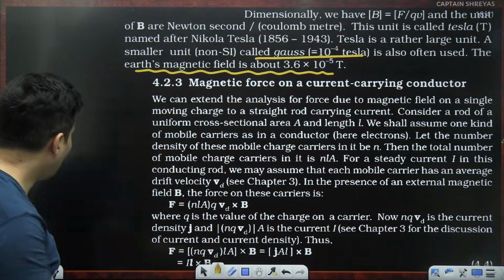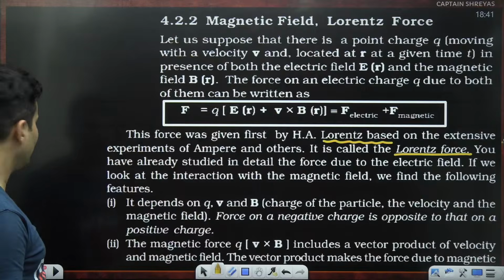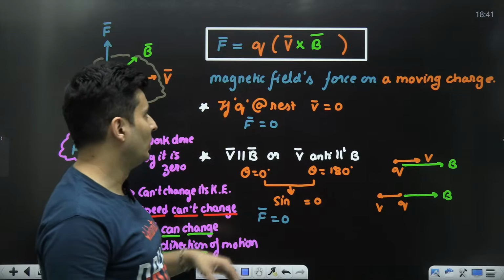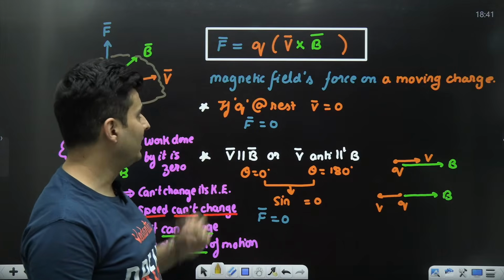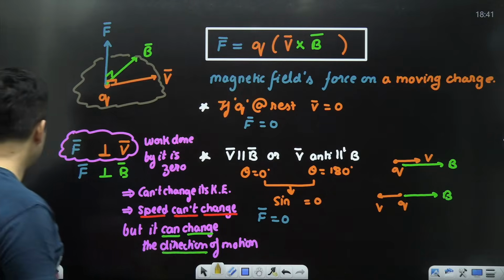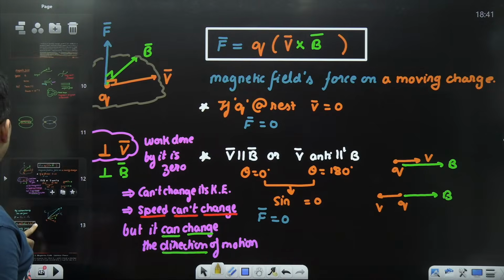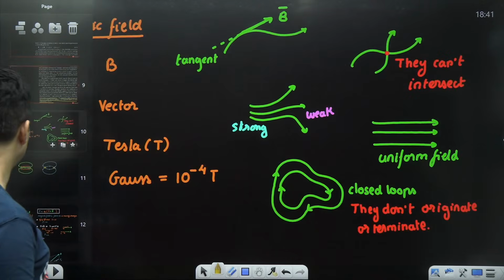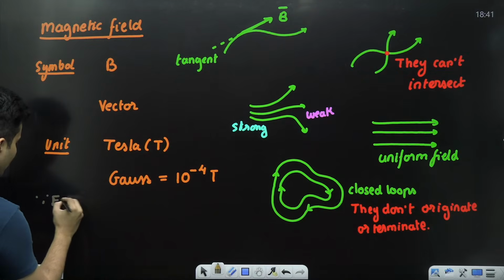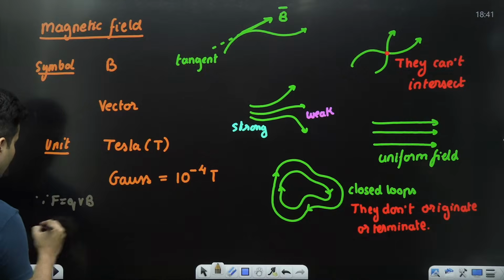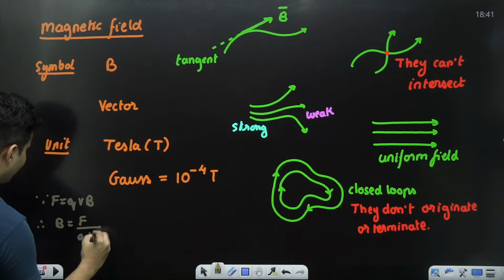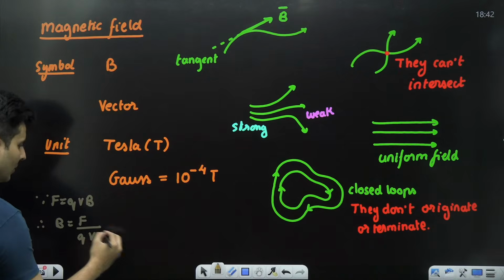If you are wondering how Tesla was defined, it was defined by this formula. I know the unit of charge, it is Coulomb. I know the unit of velocity, that is meter per second. Force is in Newton, so magnetic field can be easily defined. How? Since force is equal to QVB, can I not say therefore magnetic field is force divided by QV, therefore I can just write